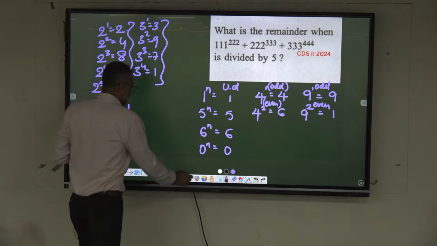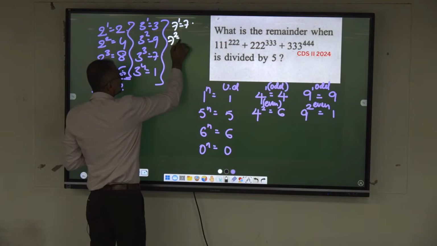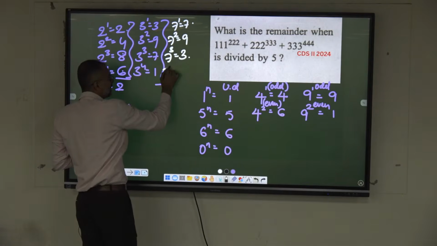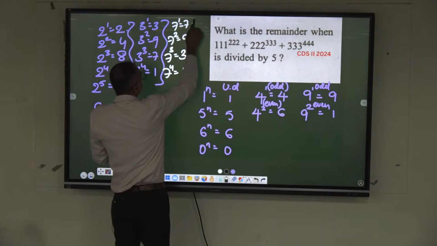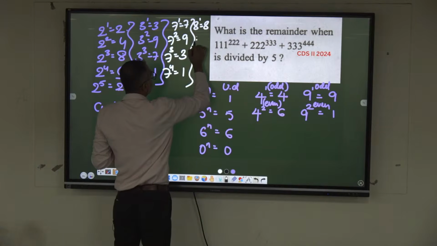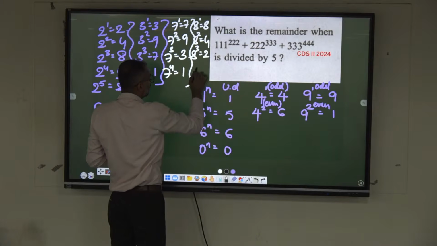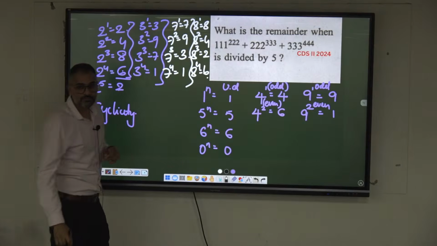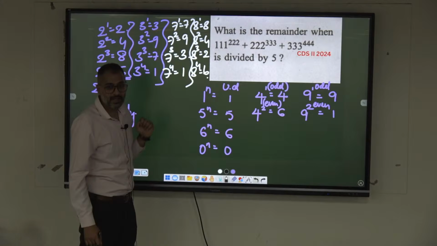Okay, here similarly, 7. What is 7 power 1? 7. 7 square unit digit. 9. 7 cube unit digit. 3. 7 power 4 unit digit has to be 1. Okay, cycle. Again, what else remaining? 8. 8 power 1 unit digit is 8. 8 square unit digit is 4. 8 cube unit digit is 2. 8 power 4 unit digit is 6. Isn't it, madam? So 8, 4, 2, 6. After 6, again it would be 8 only.